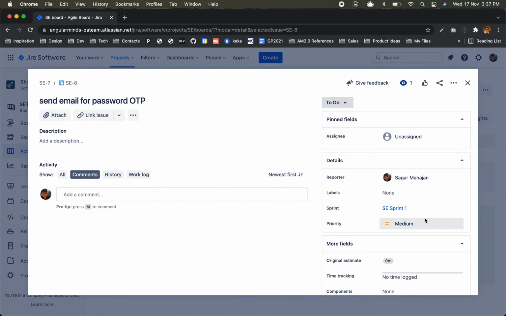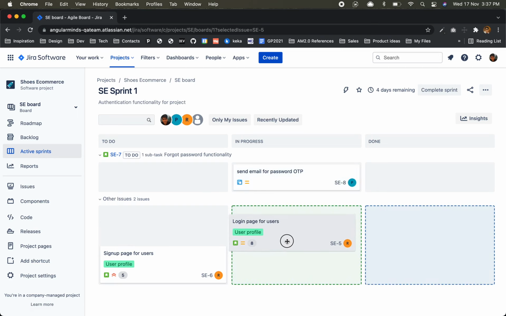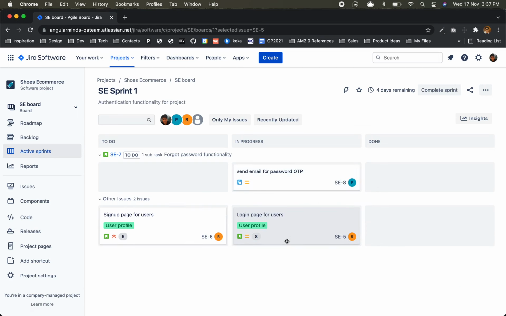This is not assigned to anyone, so we'll assign this to Priyanka. You see, I am not clicking anywhere, still it is working. And to do, okay, for this one, now in progress you can directly do from here also, or you can do it like this also, correct?